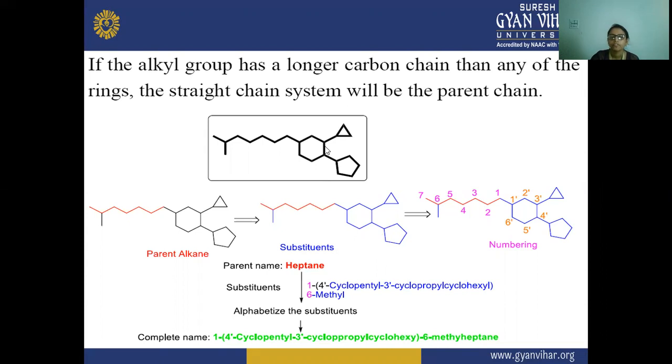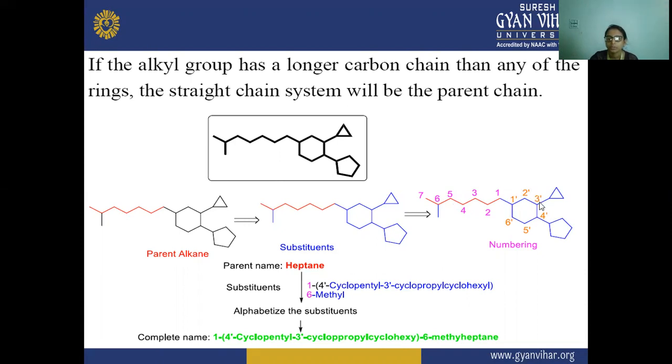So again, if an alkyl group has a longer carbon chain than the ring, then the straight chain system will be your parent chain. Here the parent chain is shown in red, and next the substituents attached are shown in blue, and after that comes the numbering: 1 2 3 4 5 6 7.